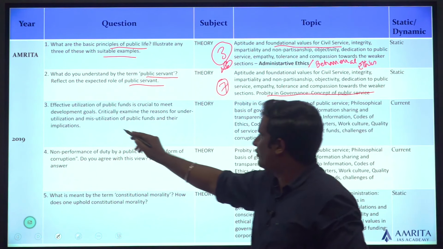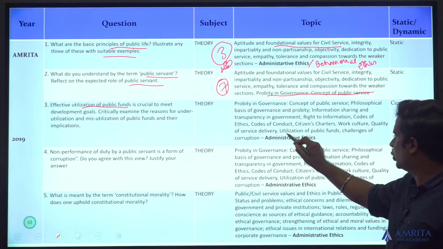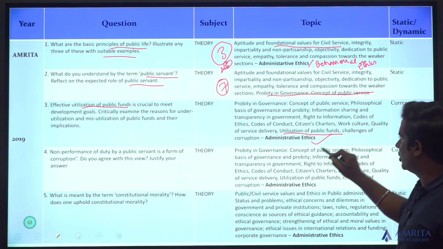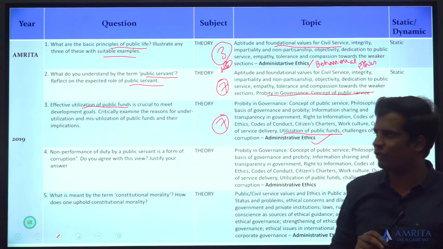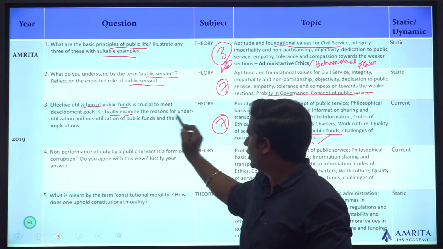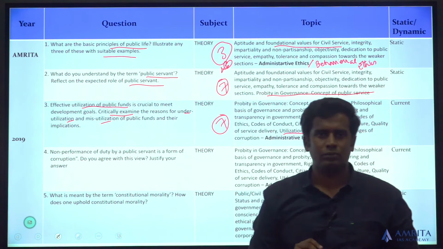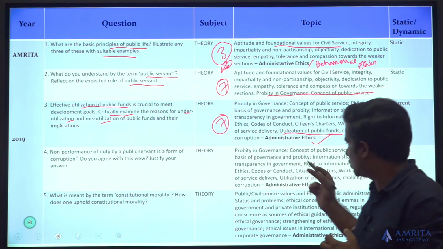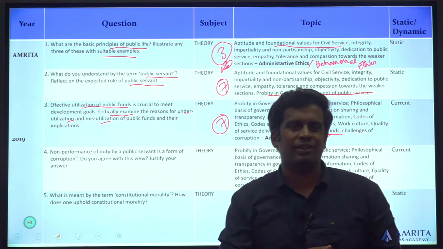Next question: effective utilization of public funds. Take the keyword, utilization of public funds, administrative ethics. Topic number 7 is again a part of your syllabus. Crucial to meet development goals, critically examine the reasons for underutilization and misutilization. So if you are prepared on just a topic like utilization of public funds, you would have the necessary content for it.